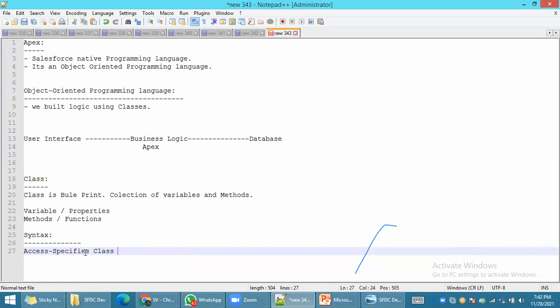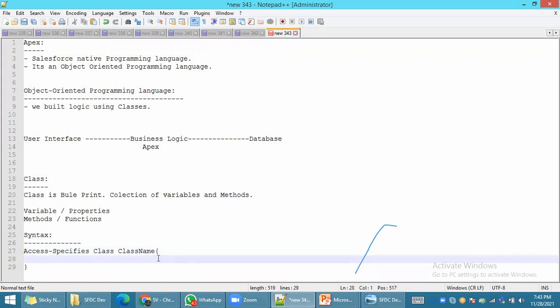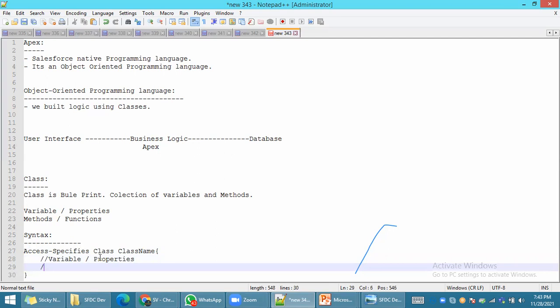Access specifiers are also reserved words, like public, private, protected, and global. Class is one of the keywords. Here the class name is a user-defined name, so you can give any name. Any class opens and closes with curly braces. Within the curly braces only, you can define your variables or properties, or your methods or functions. Is it clear?